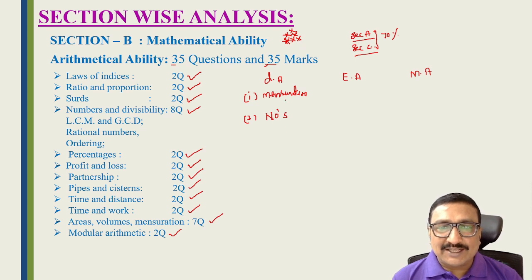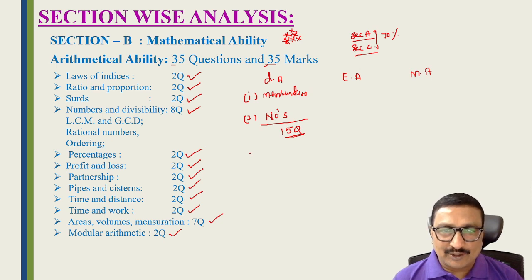If you prepare these two topics perfectly, you can answer 15 questions out of 35. So if you want to start preparation from arithmetic ability, first complete mensuration and numbers. Then practice numbers and mensuration questions every day. You can easily answer 15 questions in the ICET examination.